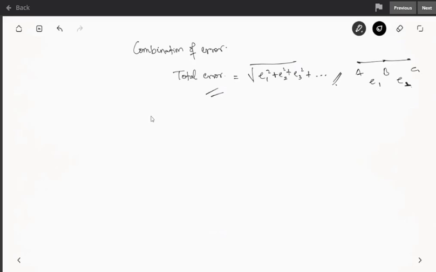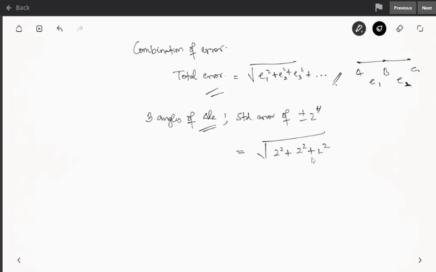Suppose they are measuring 3 angles of a triangle. Each of them has a standard error of plus or minus 2 seconds. What will be the total error of the sum of these angles? How can you compute this total error? We can use this equation. That is equal to the root of 2 square plus 2 square plus 2 square. So you have root of 12, which is approximately plus or minus 3.5 seconds.